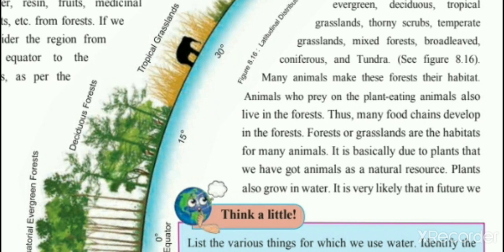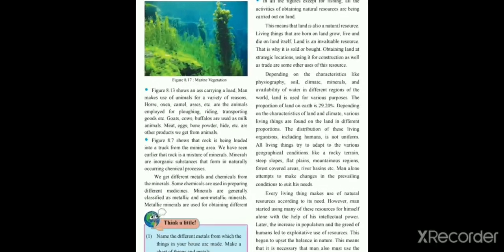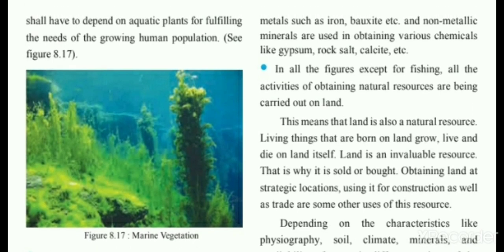It is basically due to the plants that we have got animals as a natural resource. Plants also grow in water. It is very likely that in future we shall have to develop aquatic plants for fulfilling the needs of the growing human population.